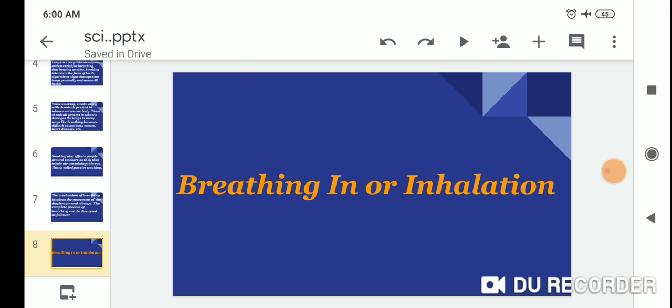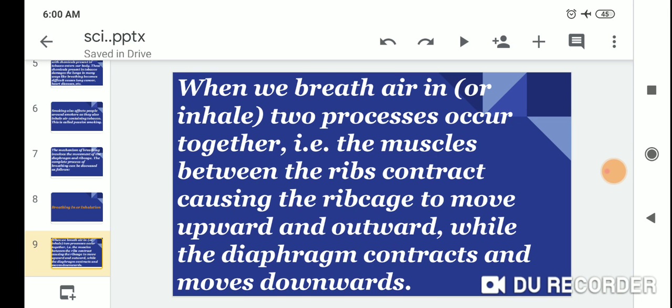Breathing in, or inhalation. When we breathe air in, two processes occur together. The muscles between the ribs contract, causing the rib cage to move upward and outward, while the diaphragm contracts and moves downwards.